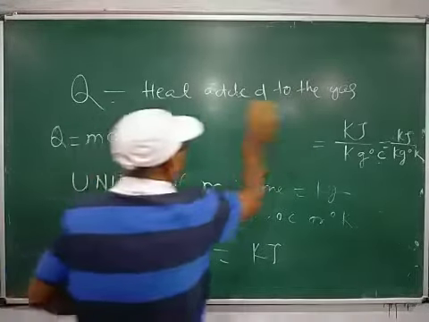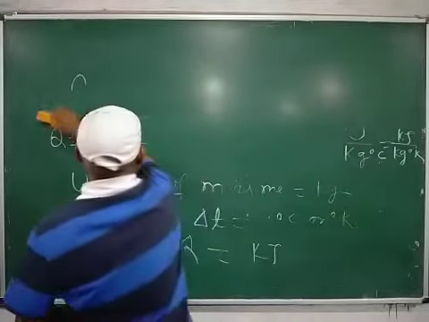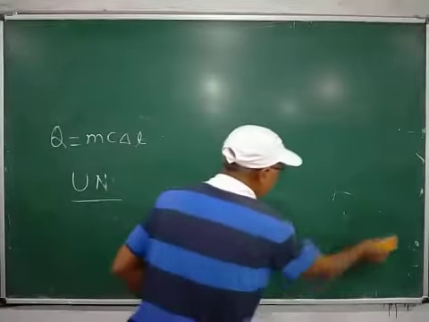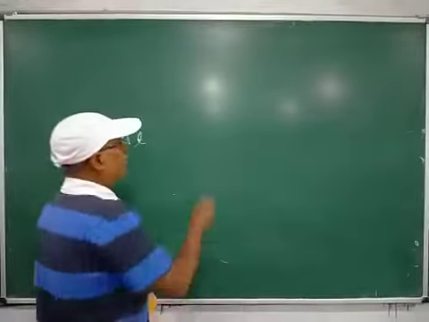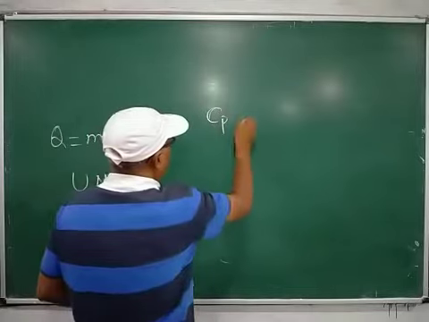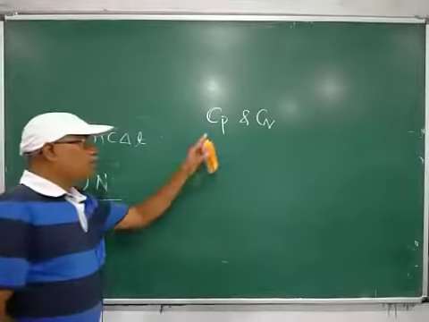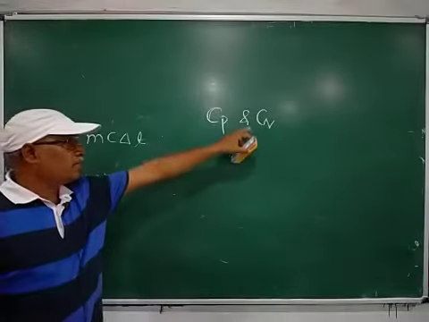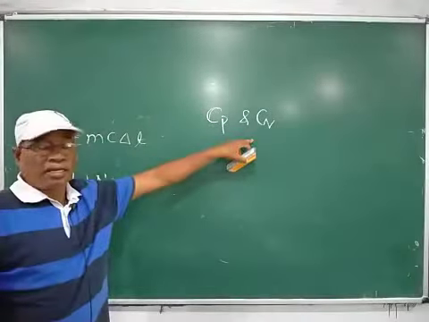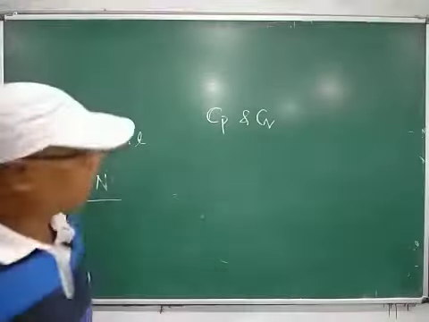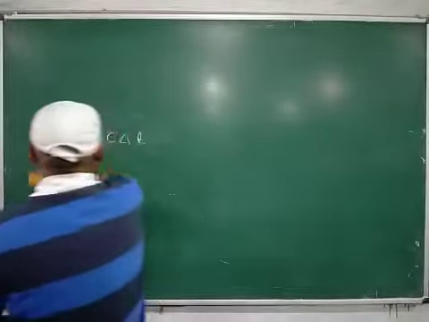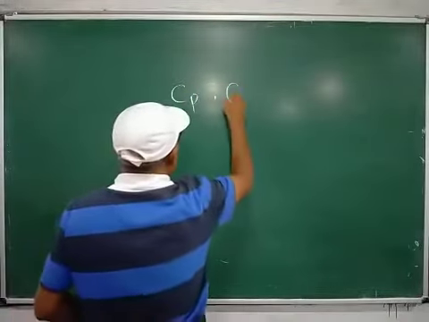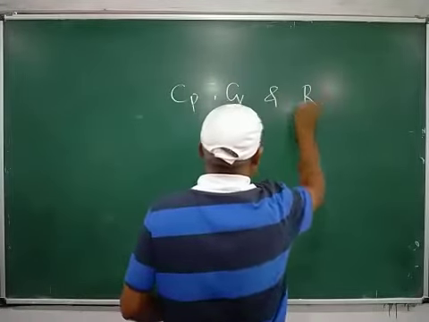Generally, solids and liquids have one specific heat, but gases have two specific heats, that means Cp and Cv. Cp is equal to specific heat at constant pressure and Cv is equal to specific heat at constant volume. Then I will discuss what is the relationship between Cp, Cv and R.